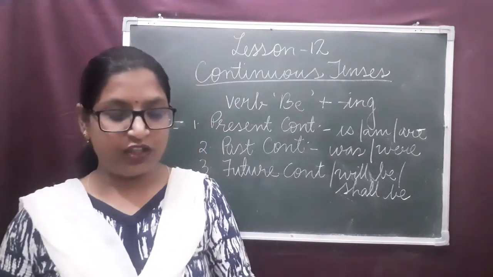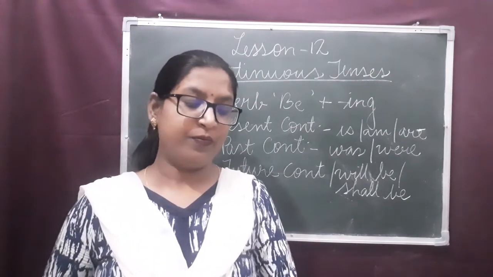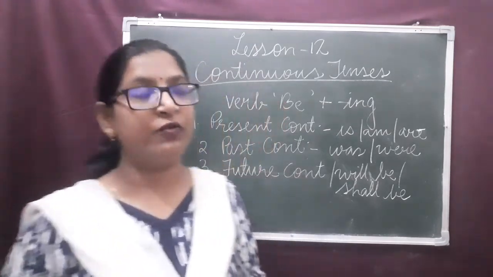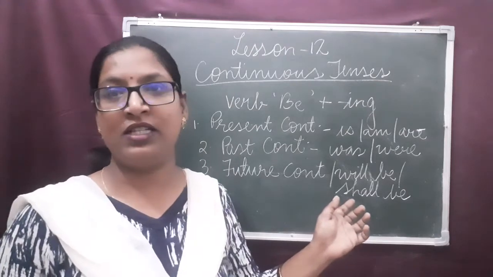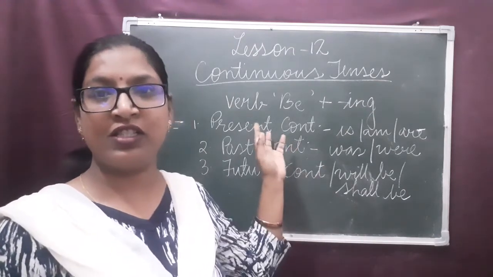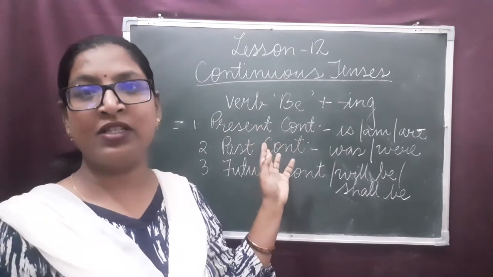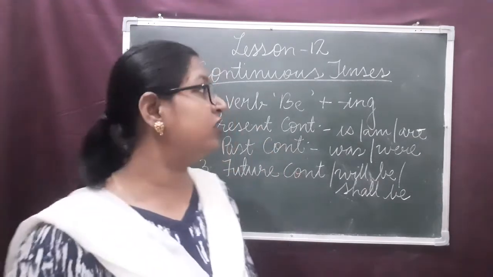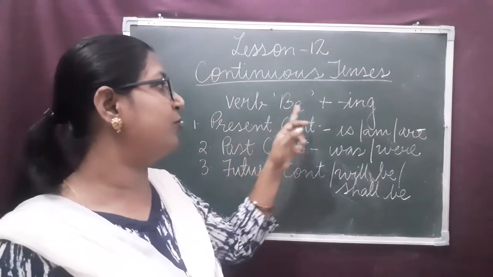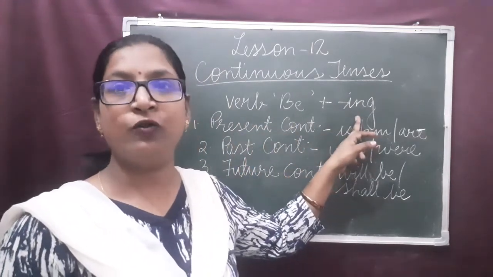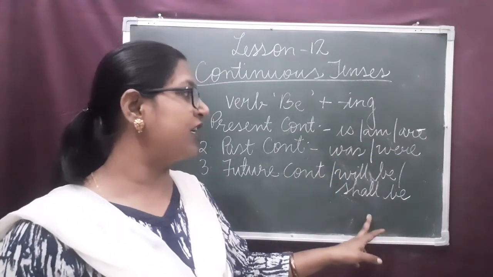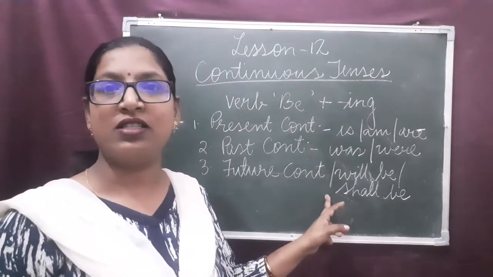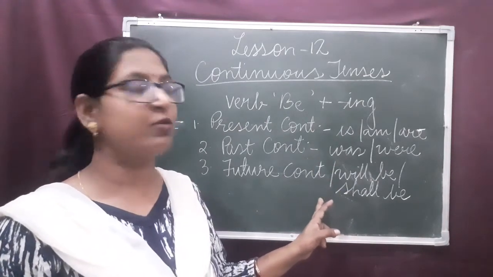So I hope, dear children, you understood what is continuous tense and what are the different kinds of continuous tenses. The different kinds of continuous tenses are present continuous, past continuous and future continuous. And what is the structure? The structure is be type verb plus the ing form of the verb. And these are the different be type verbs which we use with different continuous tenses. I hope all of you understood this much.